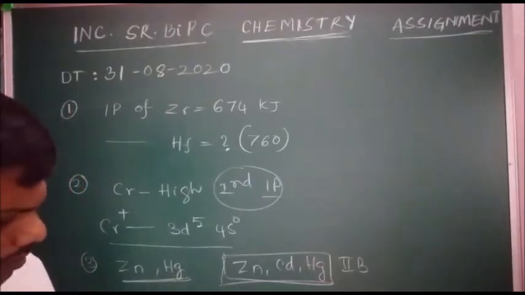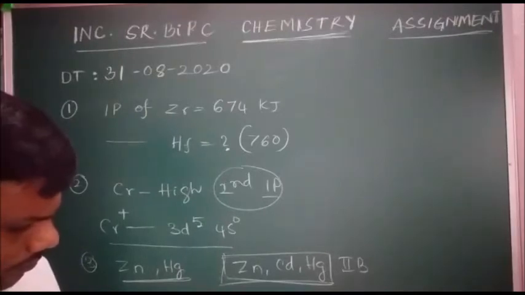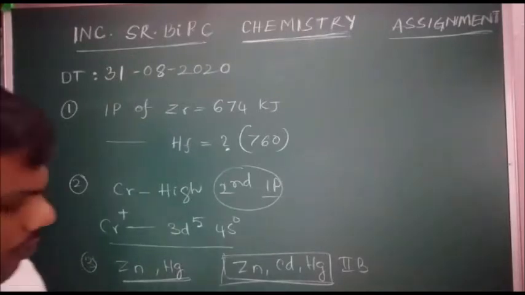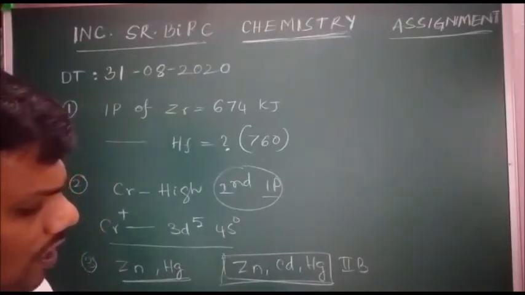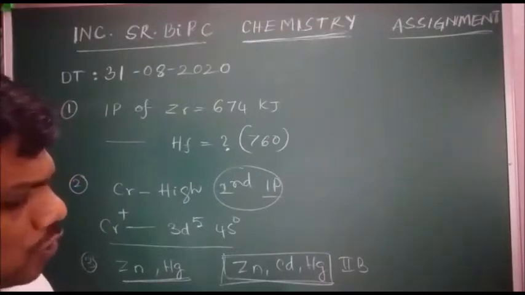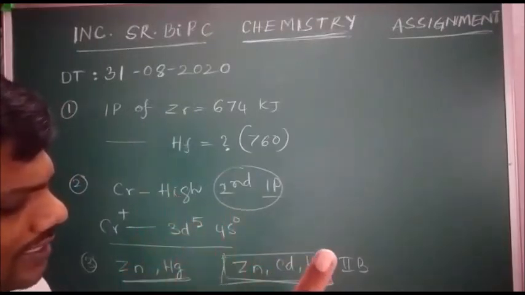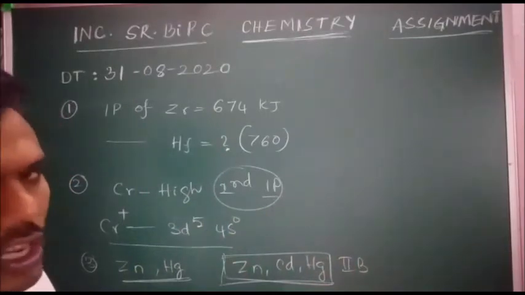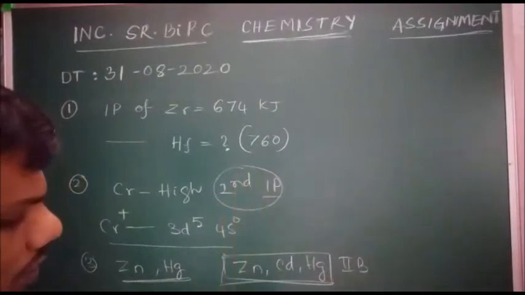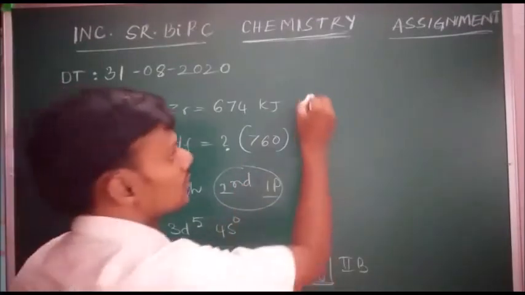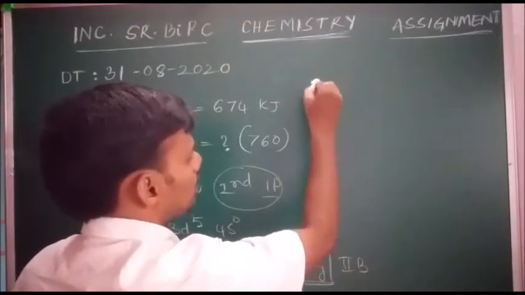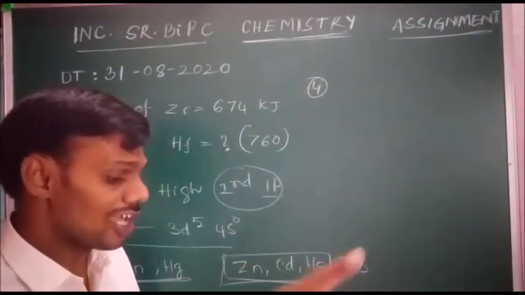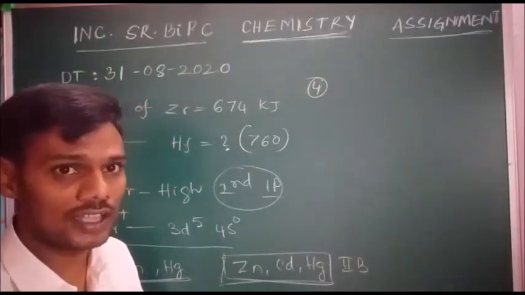Next, question number 4. For the four successive transition elements chromium, manganese, iron, cobalt, the stability of +2 oxidation state. Among the given four elements, which is more stable in +2 state, they are asking.